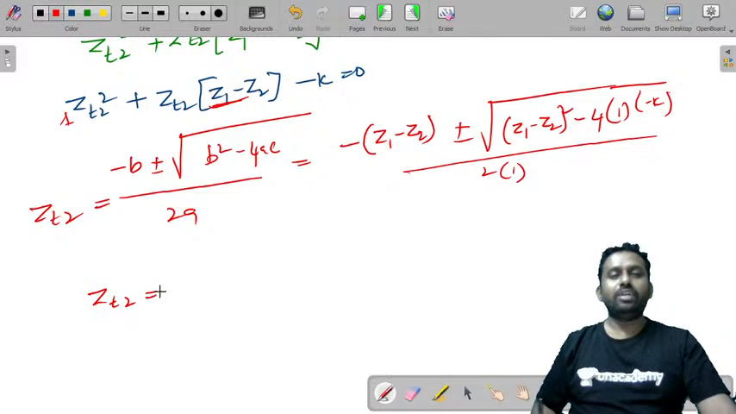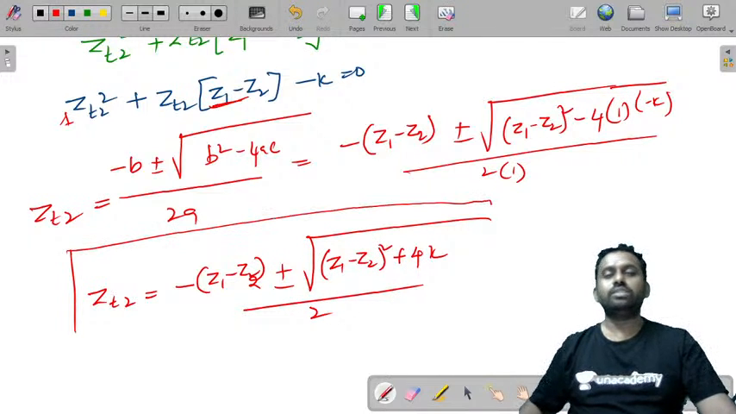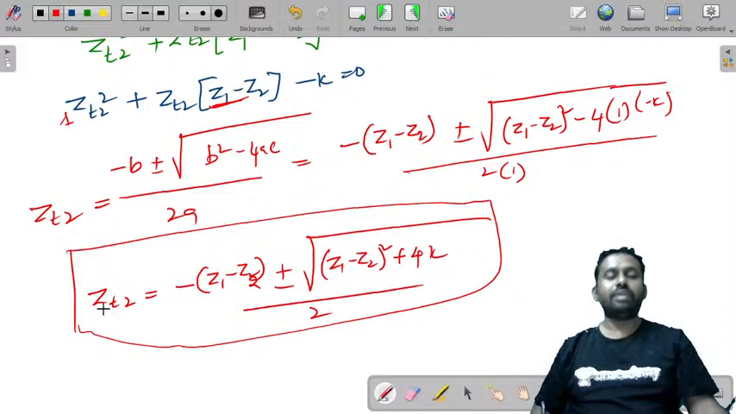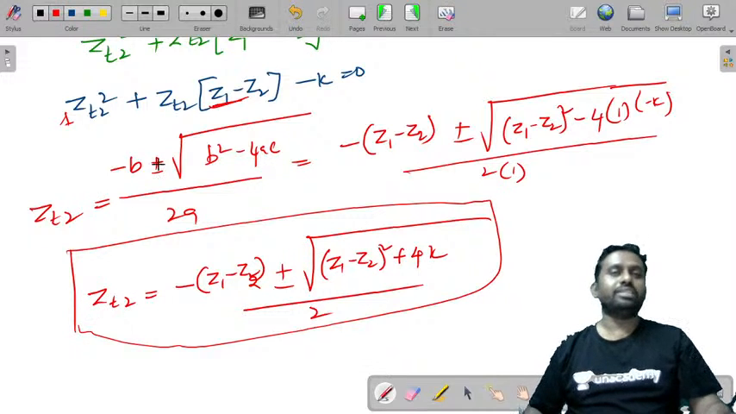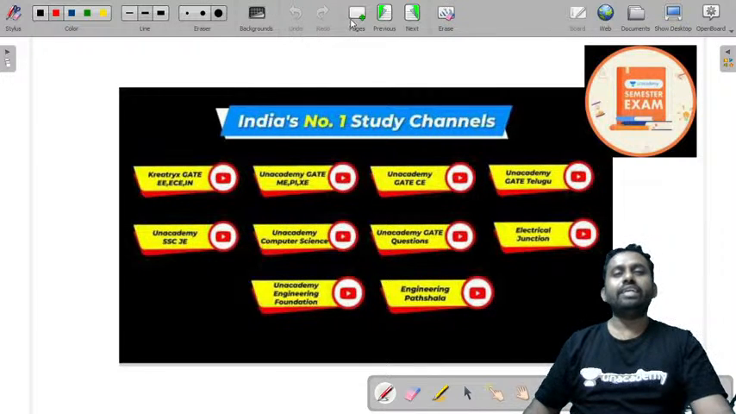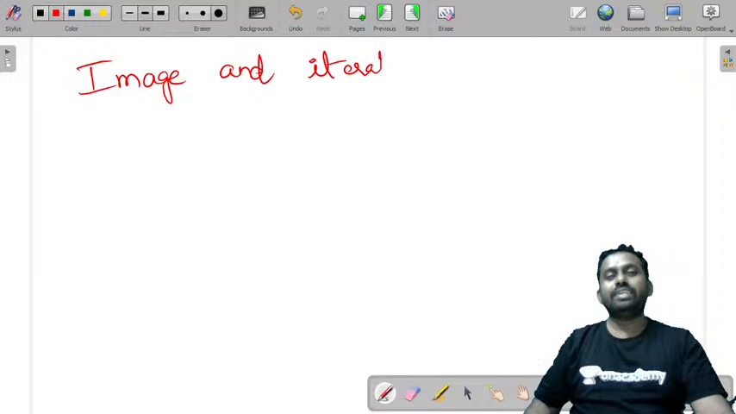So therefore ZT2 is equal to minus (Z1 minus Z2) plus or minus under root of (Z1 minus Z2) whole square plus 4K by 2 into 1. This is how you will determine the value of ZT2. It depends upon which type of T connection and where you are connecting the load and where you are measuring the iterative impedance. So this is about image and iterative impedance. So we have learned about image and iterative impedance today.